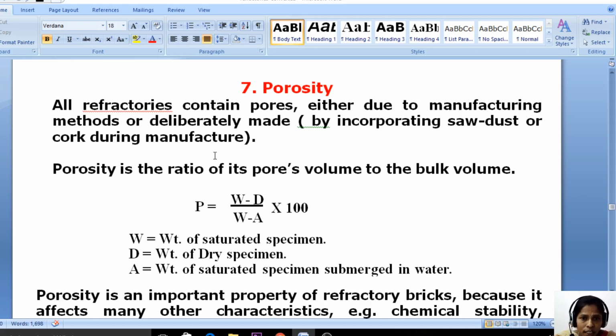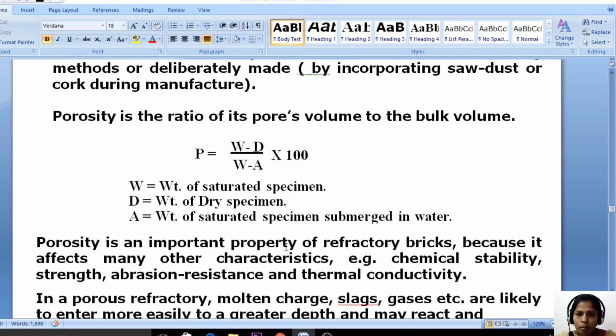If the porosity is less, the refractory material is very strong. But if the porosity is more, the refractory material strength is very less. So, porosity is an important property of refractory bricks because it affects many other characteristics, for example chemical stability, strength, abrasion resistance and thermal conductivity.